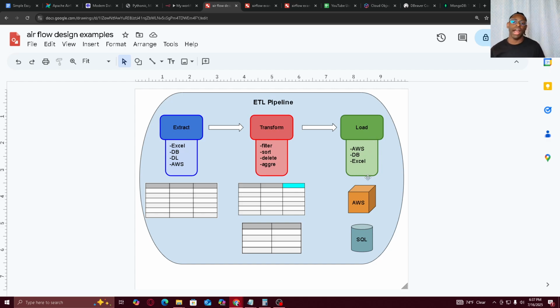And from there, that's where your app or whatever you're using might use that information, right? Or even a dashboard. Maybe you load it into AWS and open it up in a Tableau dashboard potentially, or you load this data and then a client or a user might see it, like my YouTube algorithm. A good example is imagine when I'm watching videos, it's collecting data of what I just watched. It transforms that data in the back.